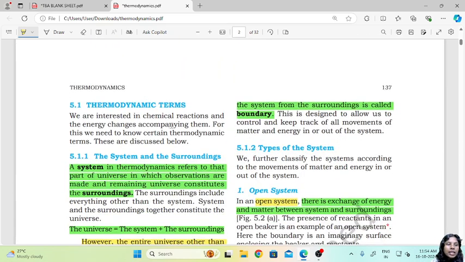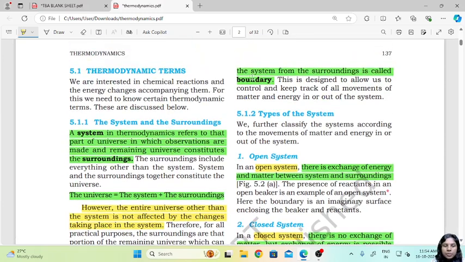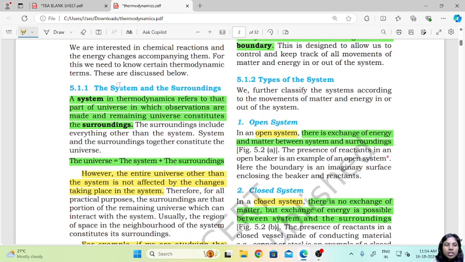Now there are some important thermodynamic terms that we need to know. Throughout this chapter we are going to keep talking about certain terms that we need to know very well. So we are interested in chemical reactions and the energy changes accompanying them. For this we need to know some of the thermodynamic terms, and they are as follows. First, let's look at the system and the surroundings.